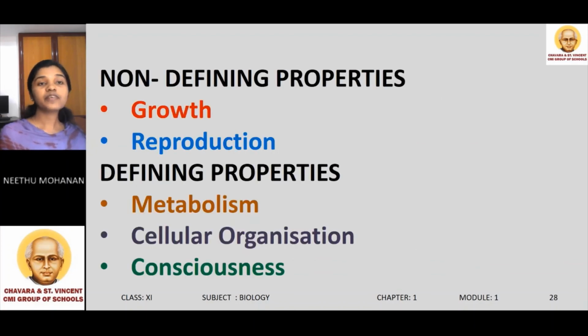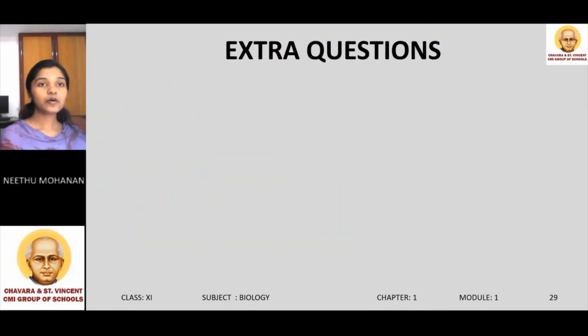So far, we were discussing the properties of living organisms. There are 5 properties of living organisms, and among these 5, the first 2, that is growth and reproduction, are non-defining properties, while metabolism, cellular organization and consciousness are the defining properties of living organisms. Now, let's discuss some possible questions that might be asked from this module.